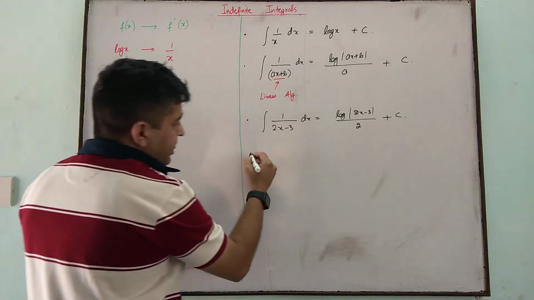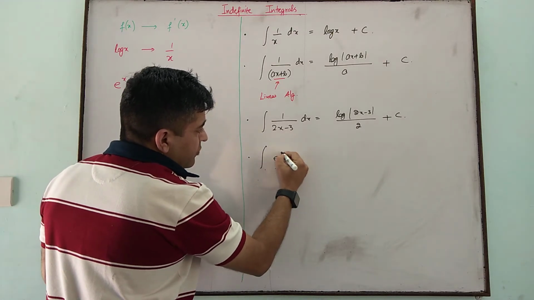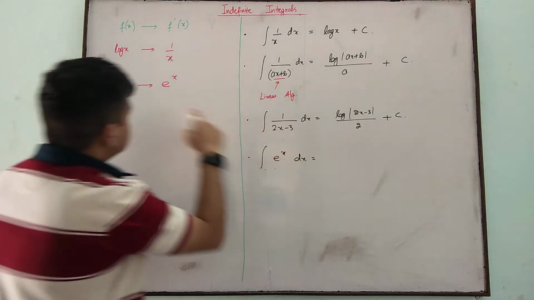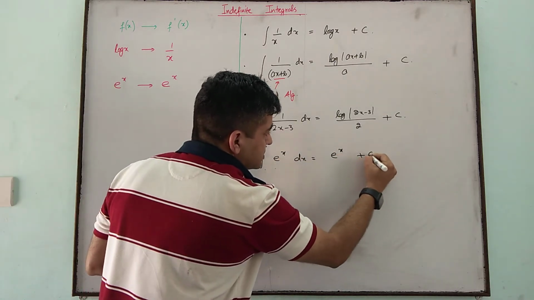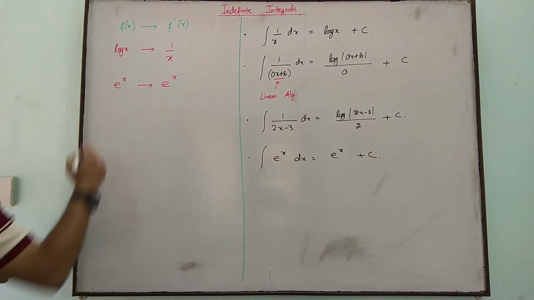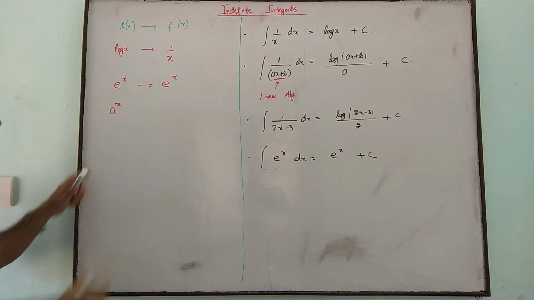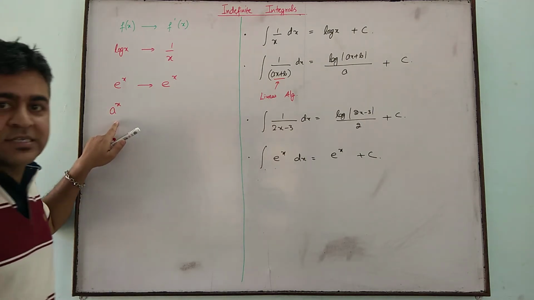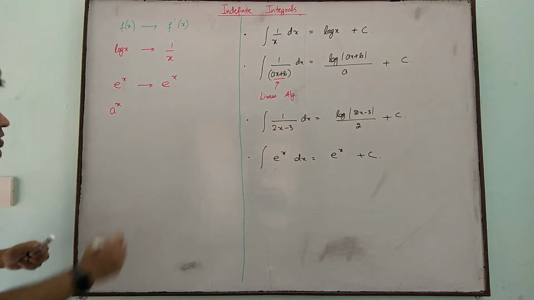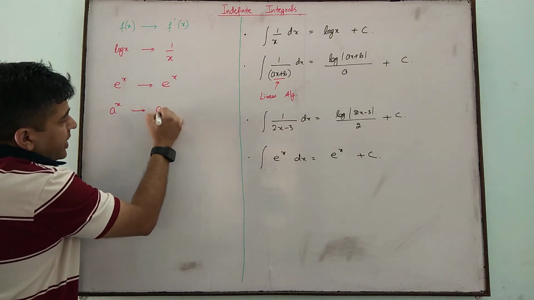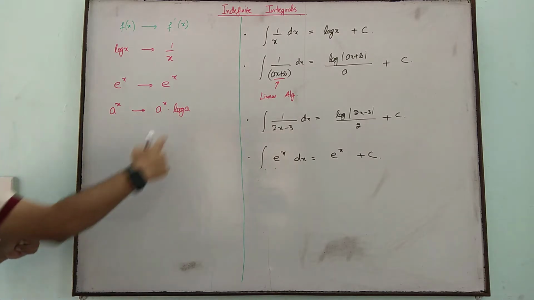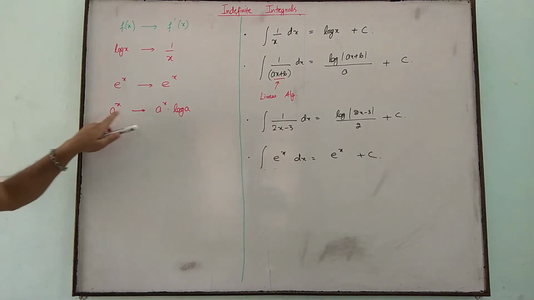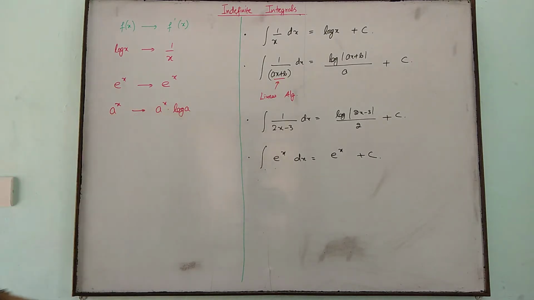Same way, integral of e to the power x is e to the power x plus c. A to the power x, where a was any constant, a to the power x into log a. That is the derivative of a to the power x. 5 to the power x, 5 to the power x into log 5.